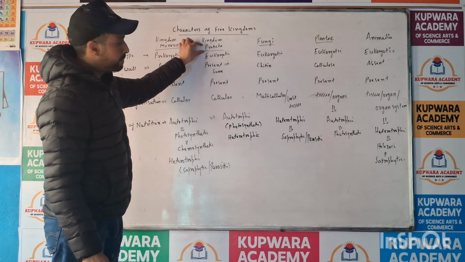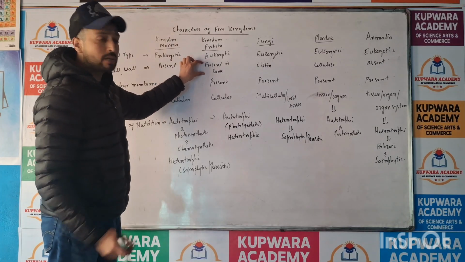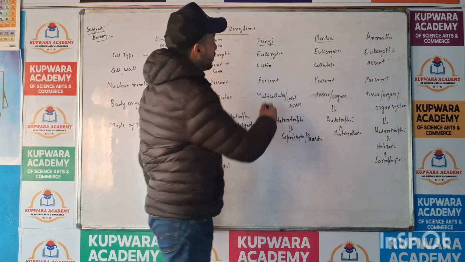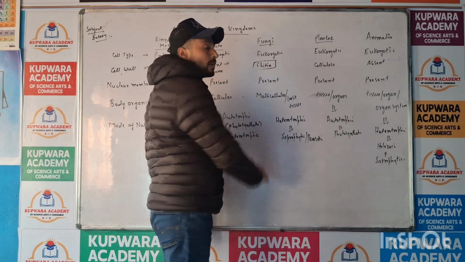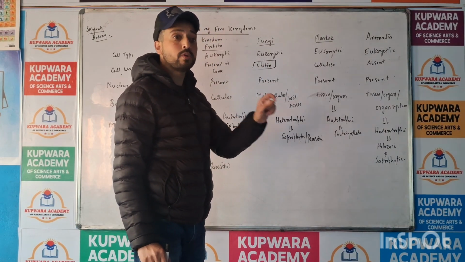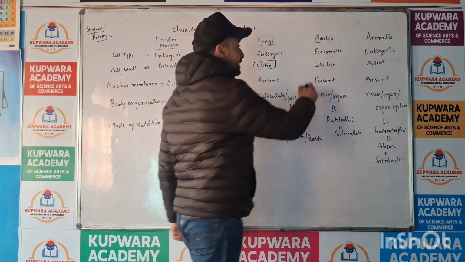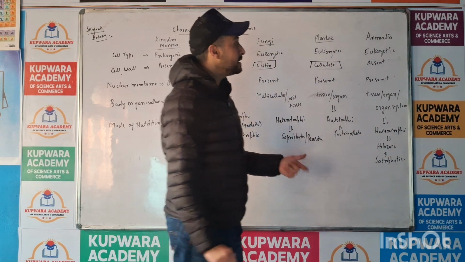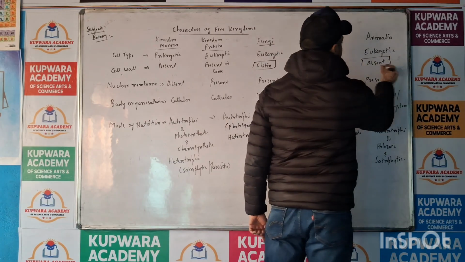Now Protista. In Protista, cell wall is present in some Protista. In Fungi, cell wall is made up of chitin. And what is chitin? Chitin is a nitrogen containing structural polysaccharide. In Plantae, cell wall is present. It is made up of cellulose. And in animals, cell wall is absent.